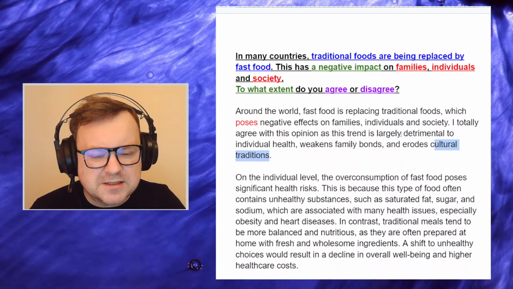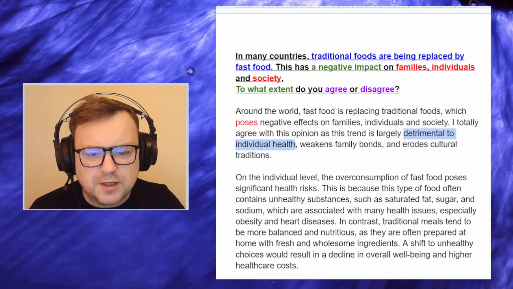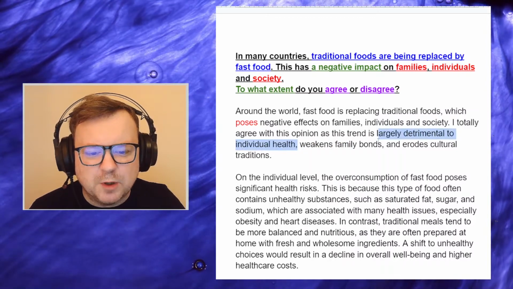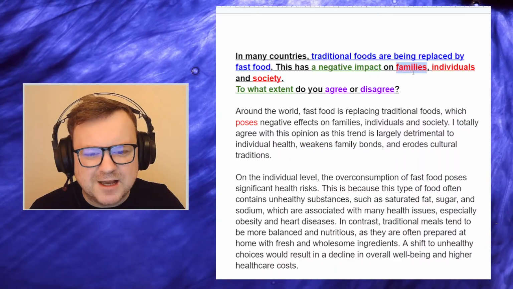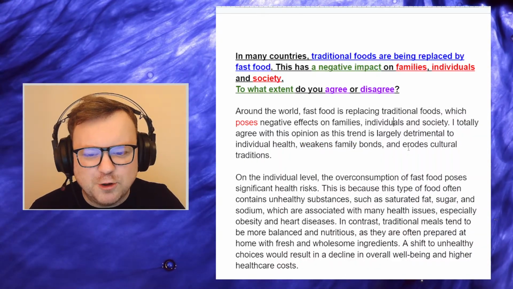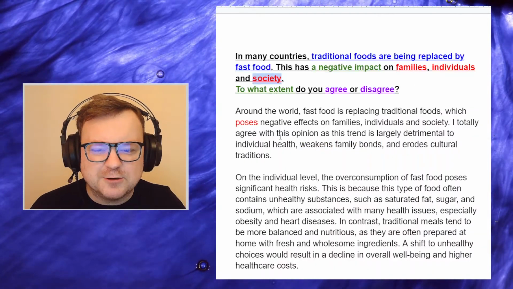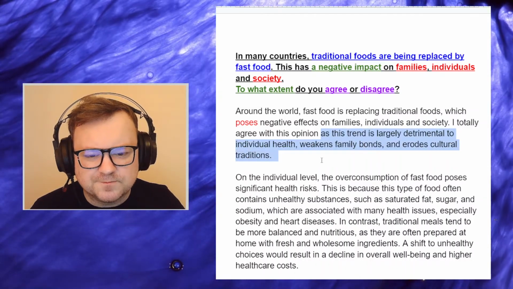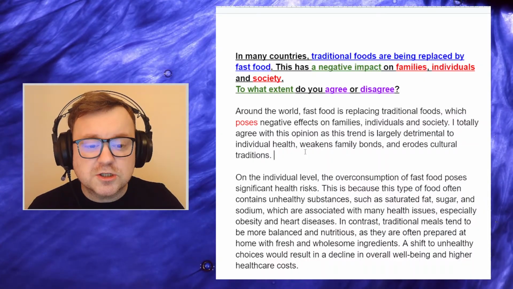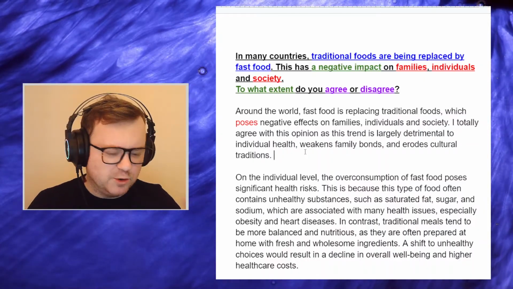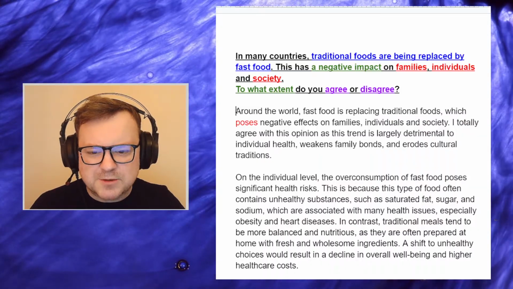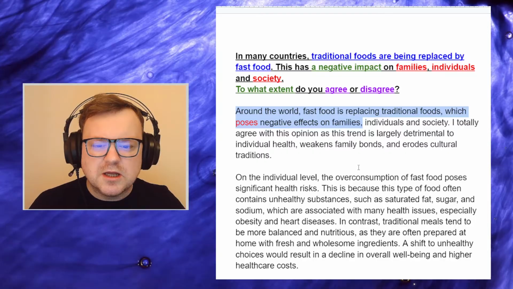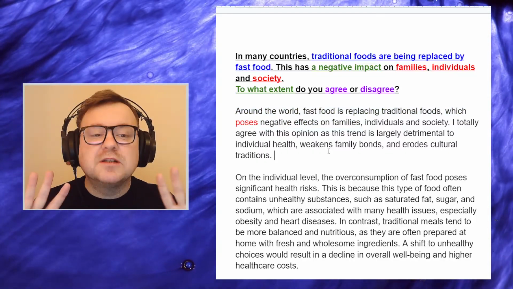But you're just repeating the same point. It's detrimental to individual health, means it has a negative impact on individuals. Weakens family bonds, means it has a negative impact on family, and erodes cultural traditions, negative impact on society. But you don't need to state your reasons here. I just want to see your position. But okay, the introduction does a good job, I think. I still want background information. I don't like these absolute brutally direct paraphrases of the question. But the introduction does its job.